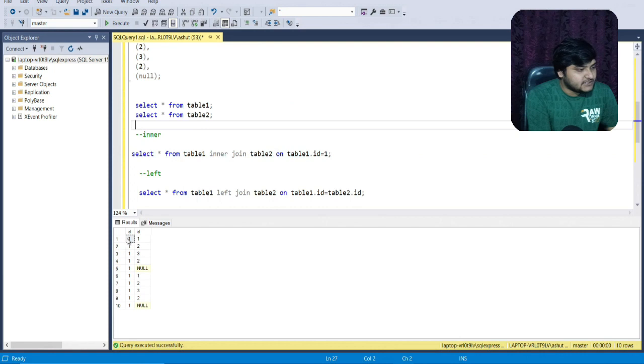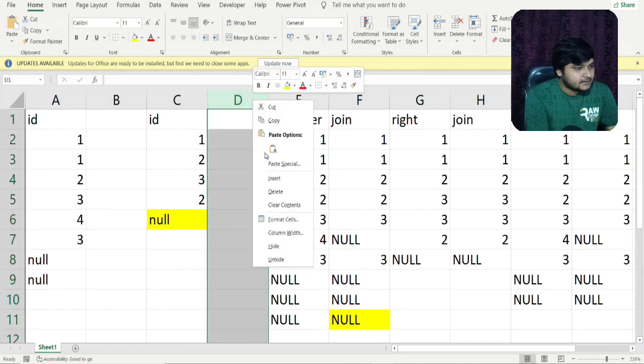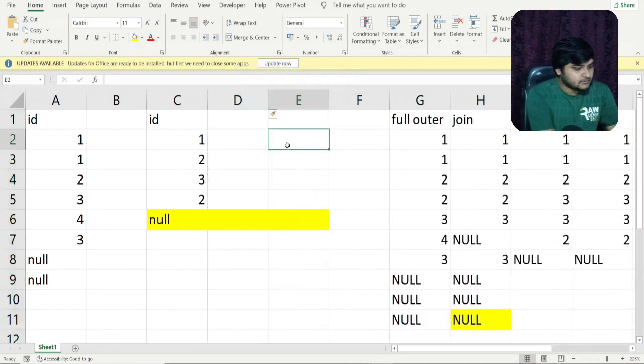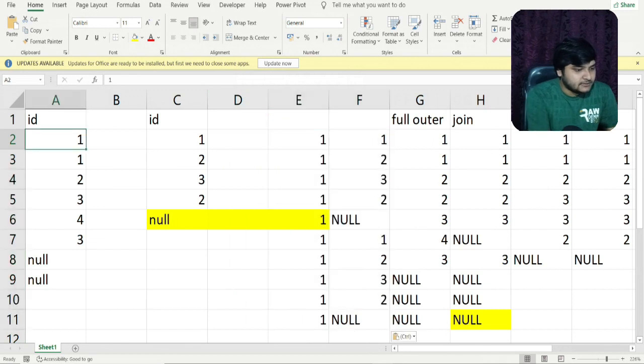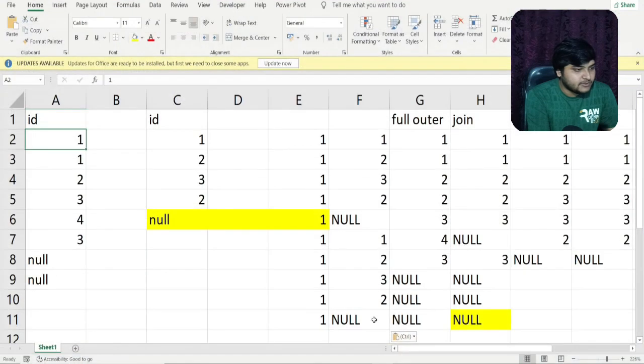So friends, you can see the output coming here. I will copy this output and present it in Excel. I'll insert some rows. You can see here we are joining on the basis of table 1 id is equal to 1. So how many times is 1 coming in my table 1? You can see 1 is coming 2 times in my table 1.